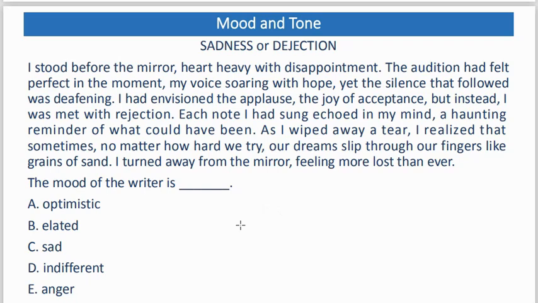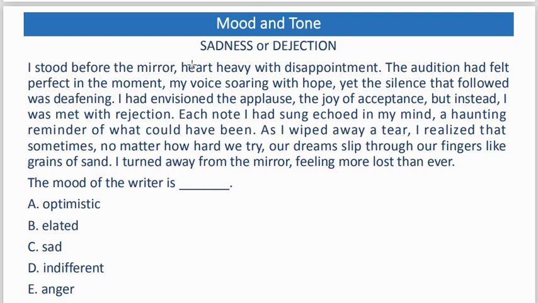The passage conveys a strong sense of sorrow, disappointment, and emotional pain tied to rejection and unmet expectations. Now, this aligns with sad mood. The writer's introspection and tears highlight the emotional weight of the experience. Now, let's see some evidences and pointers from the passage to justify that the correct option is sad, that the mood is sad. Now, the first thing I'm going to look at, let's look at this particular sentence.